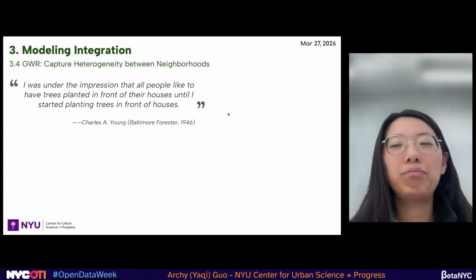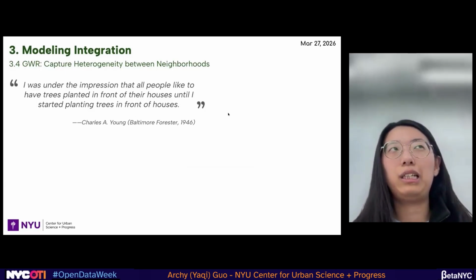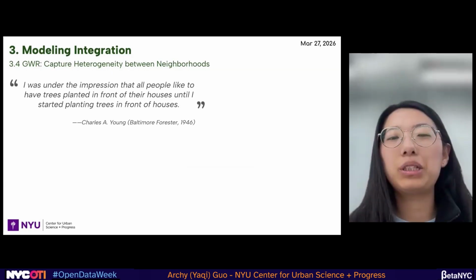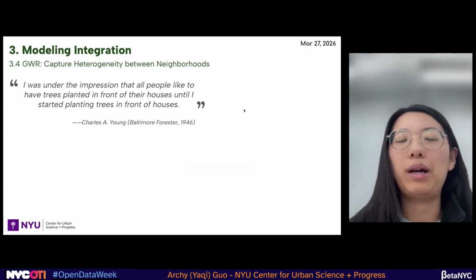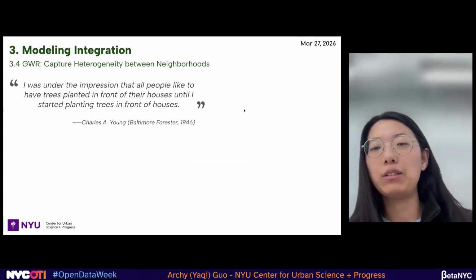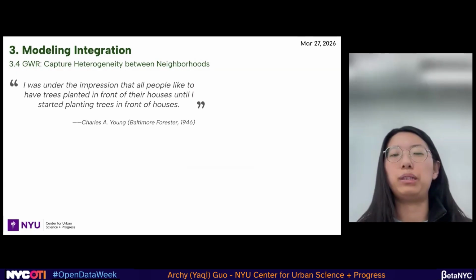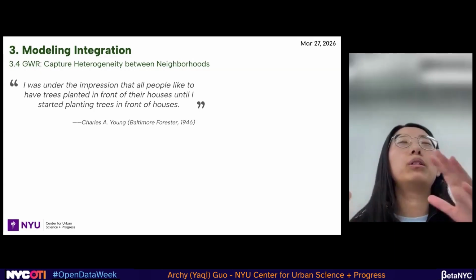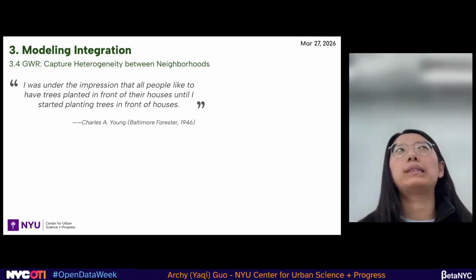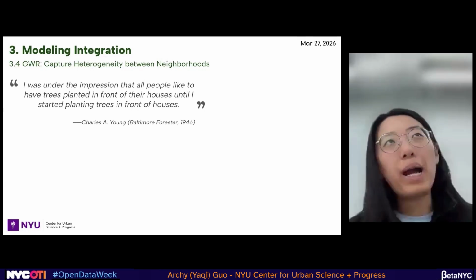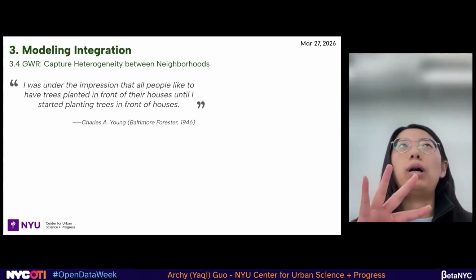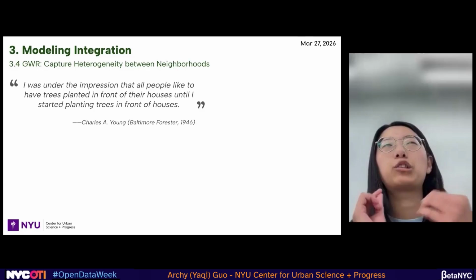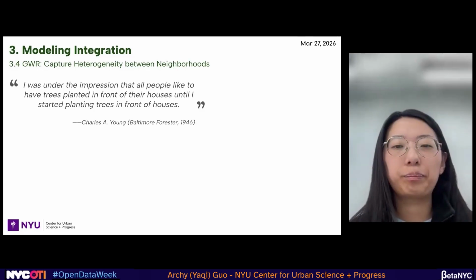And if you are in the forestry area, there is a famous quote here: I was under the impression that all people like to have trees planted in front of their houses until I started planting trees in front of houses. Which means the willingness of planting trees, or we say the price of a tree, will be very different across different neighborhoods. It has very strong heterogeneity.